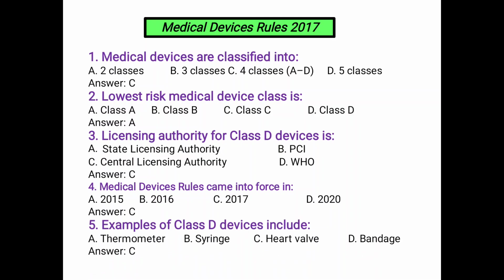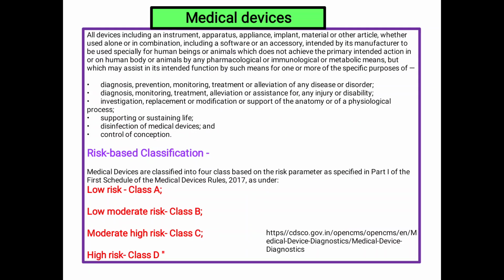Class D device include. So for Medical Devices Rules 2017 you have to remember: medical devices include instrument, apparatus, implant, material or other article, whether used alone or in combination, including software or accessory, intended by the manufacturer to be used specifically for human beings or animals, which does not achieve its primary intended action in the human body or animals by any pharmacological or immunological or metabolic means.